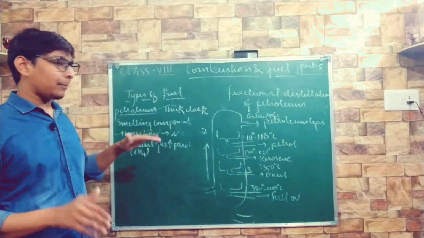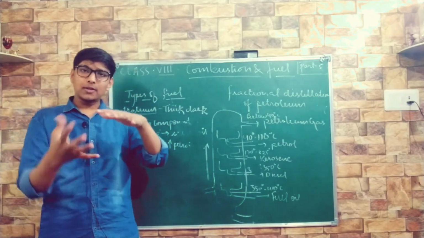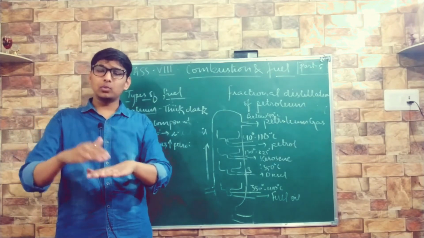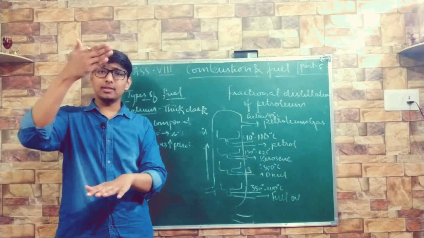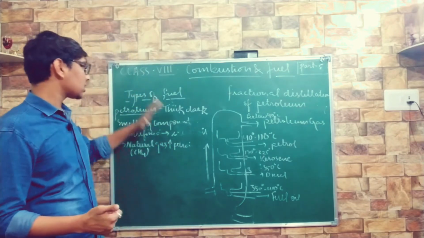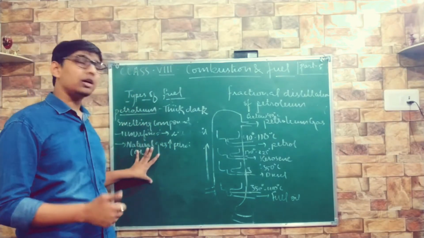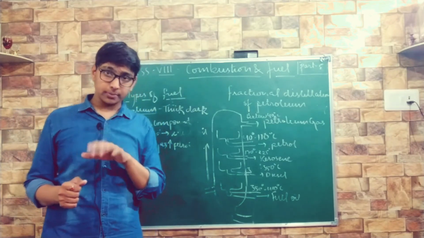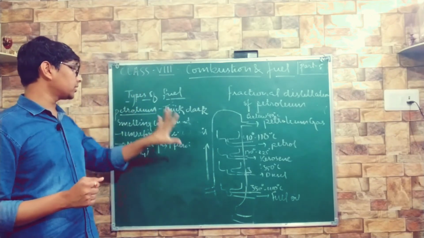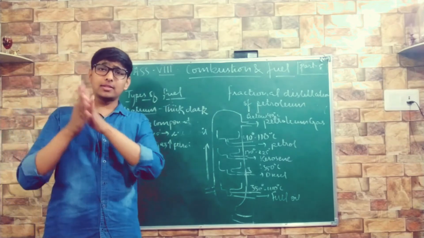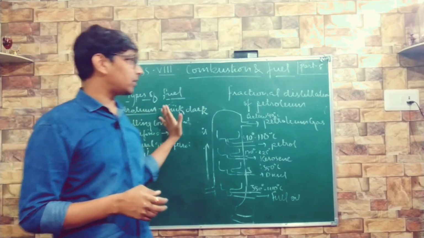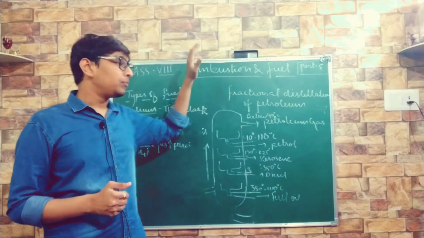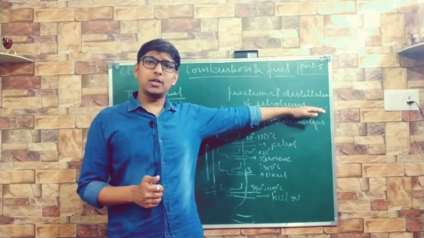And what happens under the earth? Crude oil is in liquid state, so it remains settled down, but certain gases, which are lighter in weight, rise up. So when we dig these places where petroleum is found, the lighter weight natural gases rise up and come out. Then we take out this crude oil and send it to petroleum refineries, and we perform the process of fractional distillation.